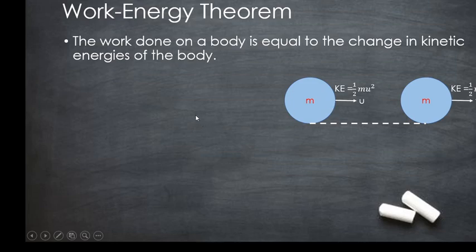Let us write that down here. Therefore, change in kinetic energy is equal to final kinetic energy minus initial kinetic energy. The final kinetic energy is half mv square and the initial kinetic energy is half mu square, since the initial velocity is u and the final velocity is v.